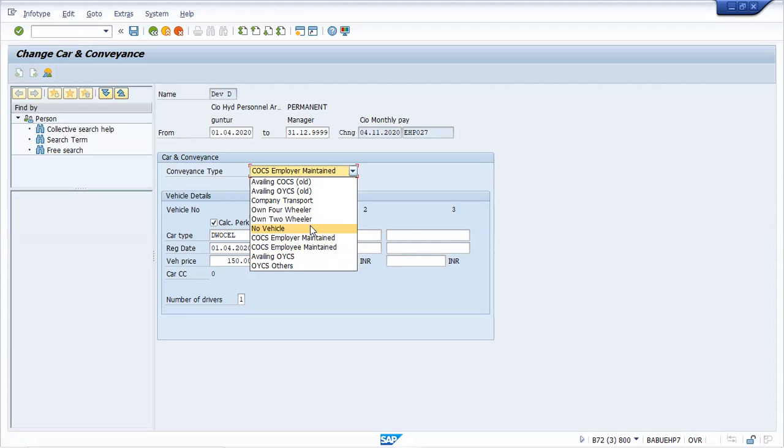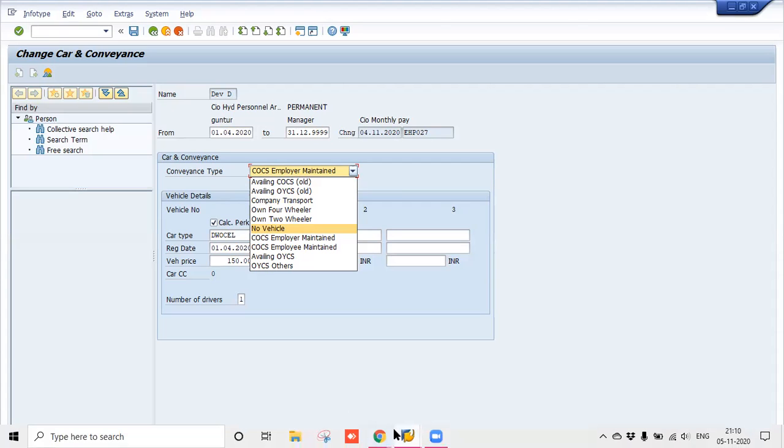And COCS employer, yes sir. And COCS employee maintained. So how much amount will he get as benefit, and how much of the remaining amount will he be taxed on? He will be taxed on that amount. Okay, so has any percentage been revised for all these amounts? We need to check the latest one. Even I have not visited the income tax portal, so we need to check it.